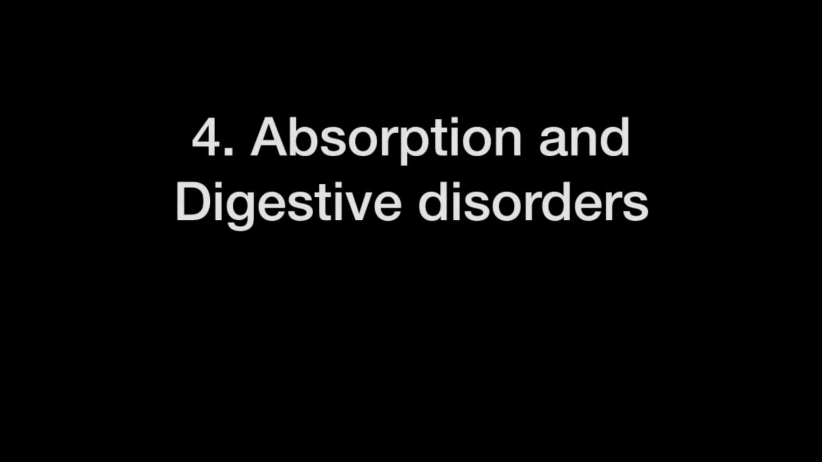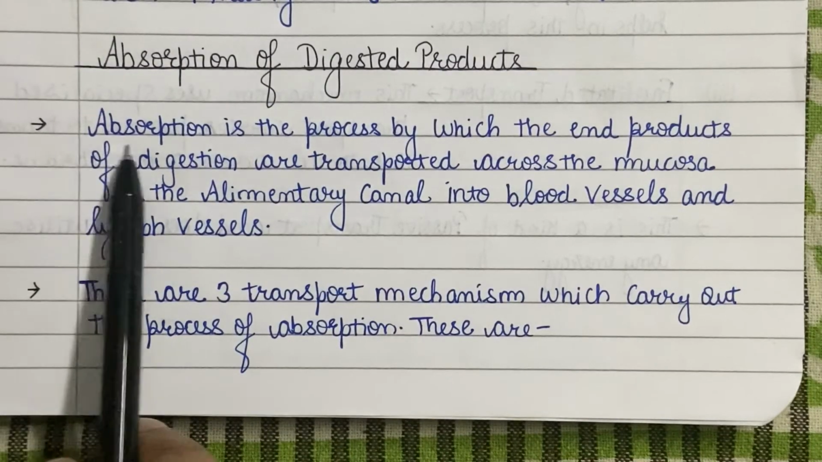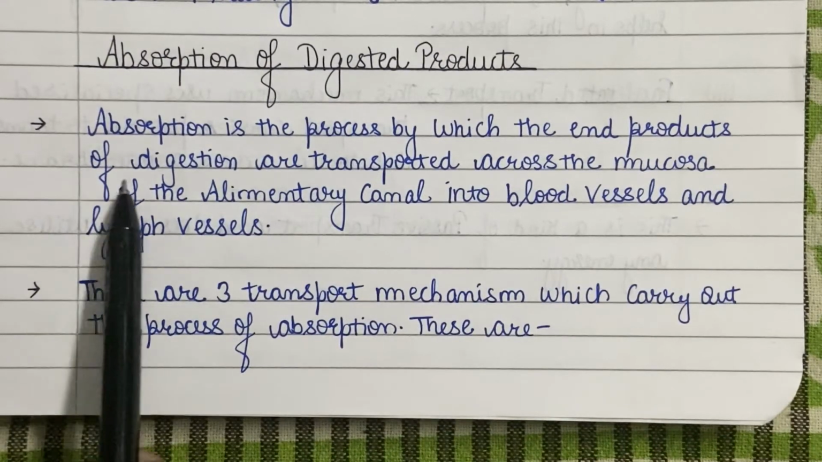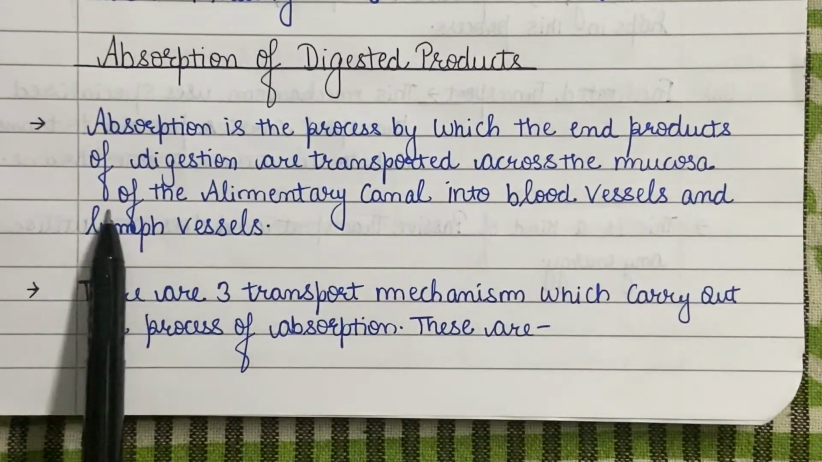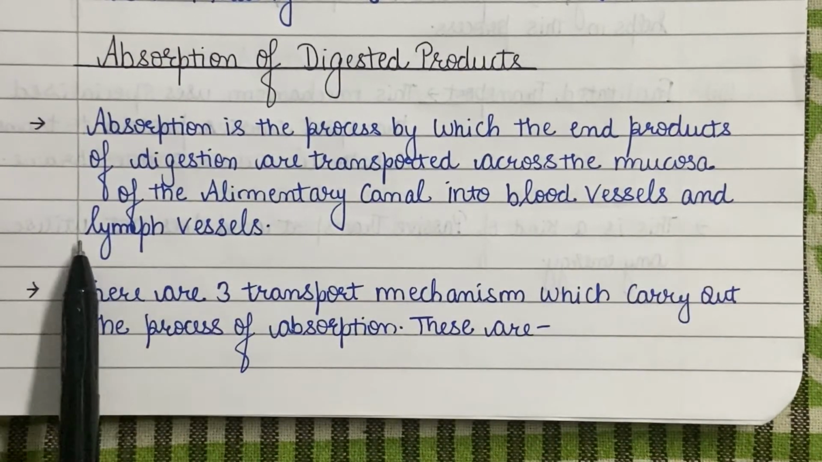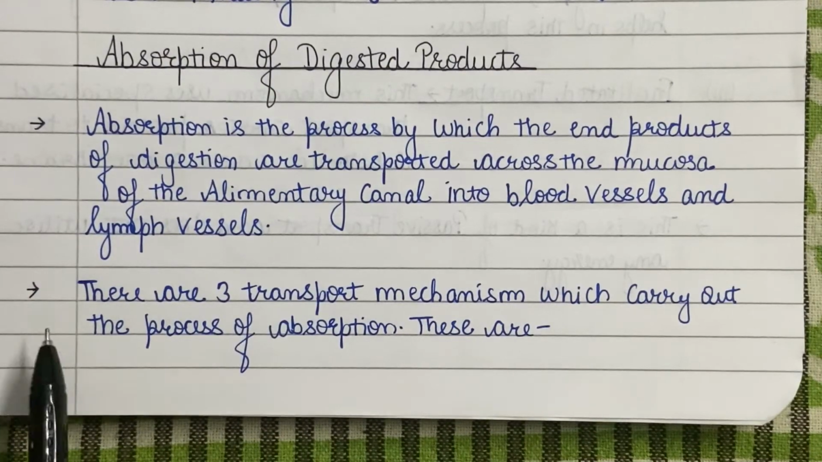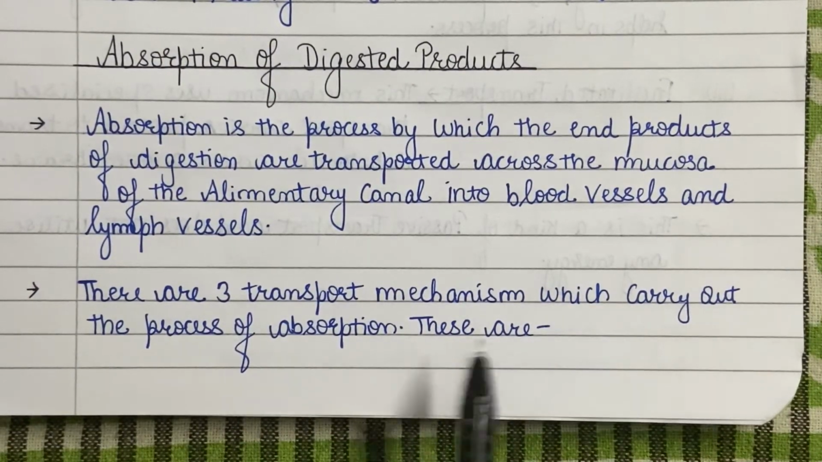Now we will begin with the last part of this video, in which we will study about absorption of the digested food and various digestive disorders. So let's begin. Absorption is the process by which the end products of digestion are transported across the mucosa of the alimentary canal into blood and lymph vessels. There are three transport mechanisms which carry out the process of absorption.